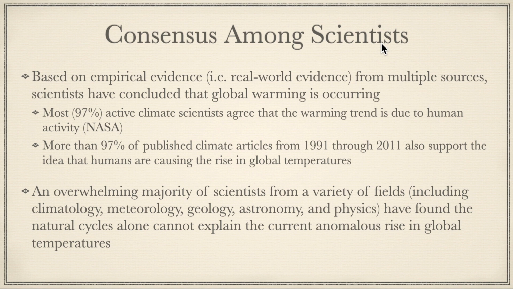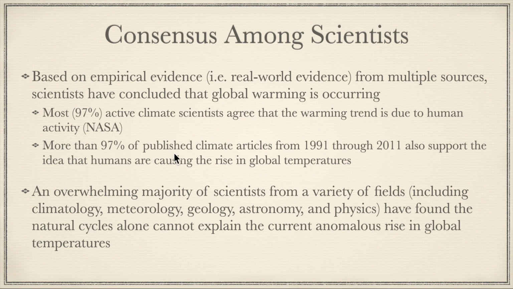Consensus among scientists is one of those things that gets thrown around sometimes, that scientists don't agree, etc. But scientists do agree this is happening and it is human related. Based on empirical evidence, i.e. real world evidence, from multiple sources, scientists have concluded that global warming is occurring and global climate change is a thing. 97% of active climate scientists agree that the warming trend is due to human activity, and that's data from NASA.